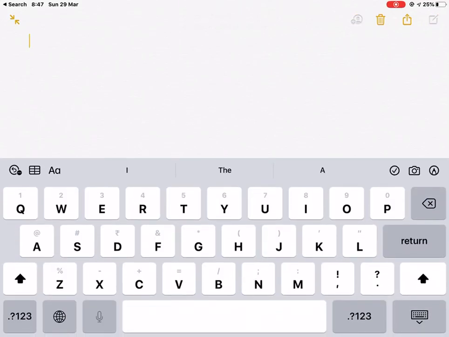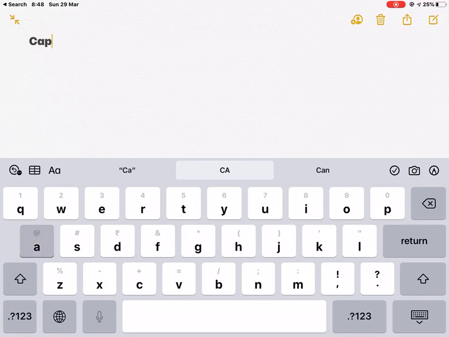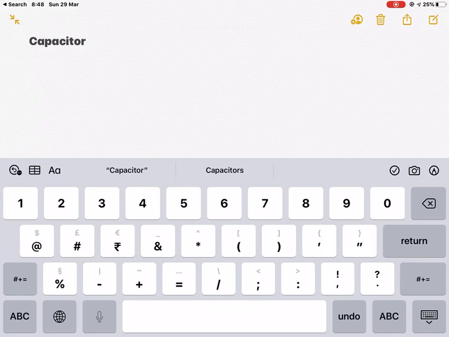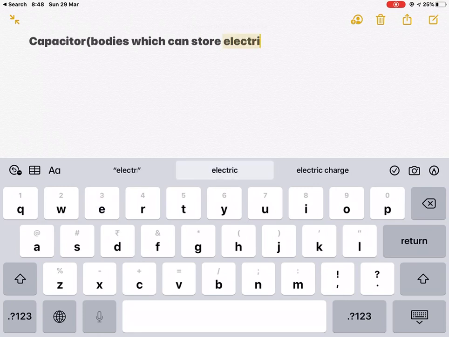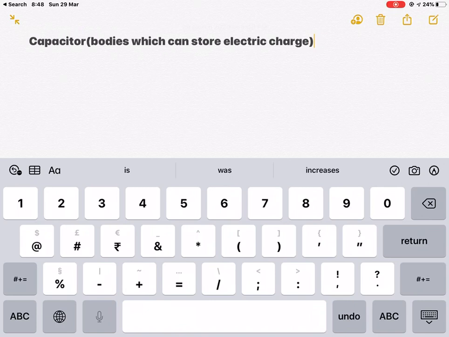We are going to start a new chapter, that is capacitance or capacitor. This is the last chapter of unit number 1. So what is a capacitor? A capacitor is a body which can store charge, which can store electric charge. The bodies which have the capacity to store electric charges are called capacitors, and